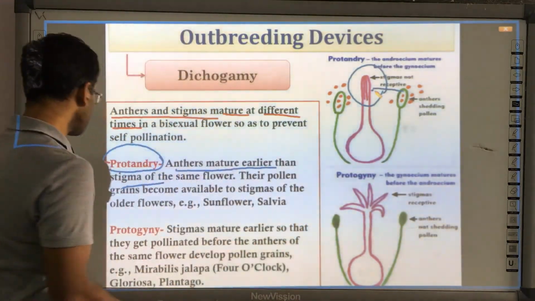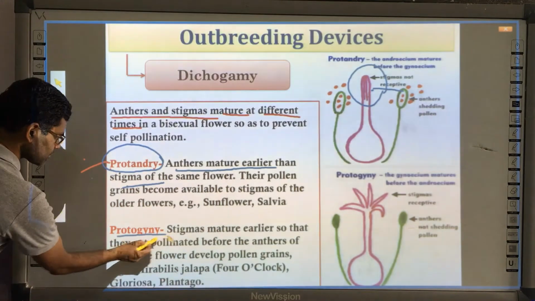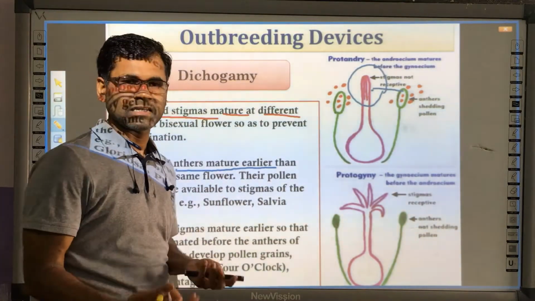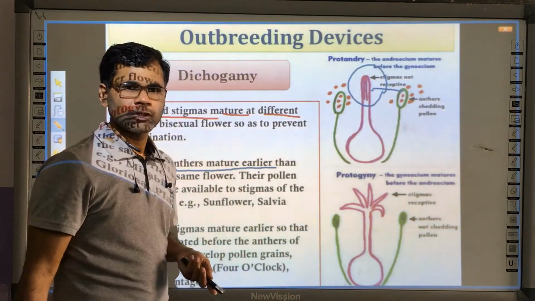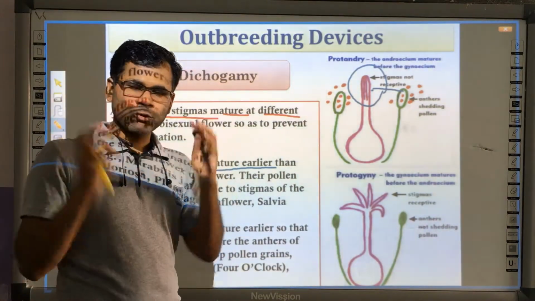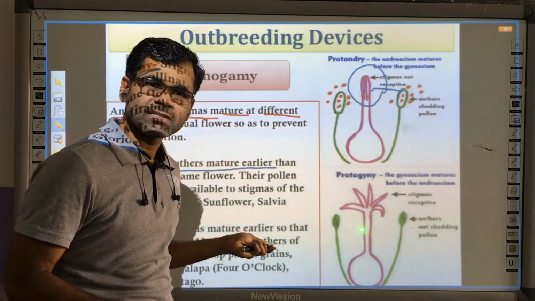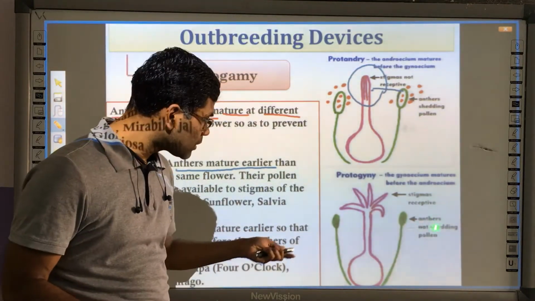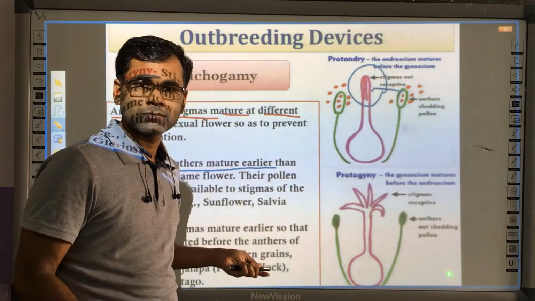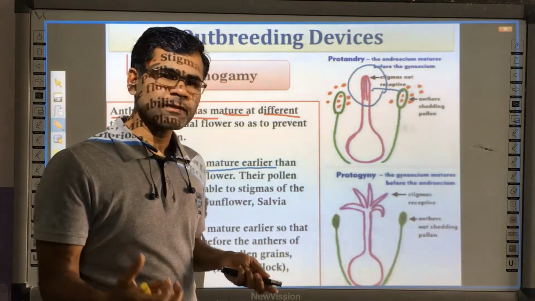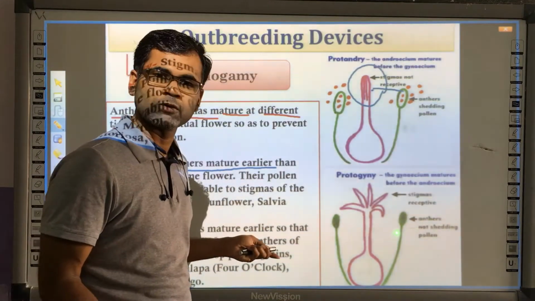The second is called protogamy. Proto again means previous, and gyne means gynoecium. So in protogamy, the stigma matures and becomes receptive before the anther. The anther is not able to produce or shed pollen grains, but the stigma matures before that.